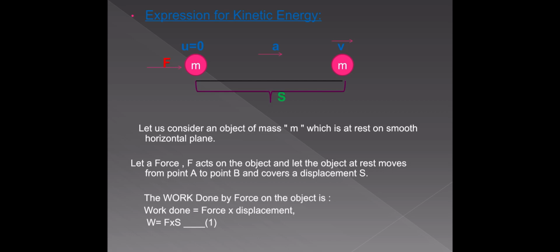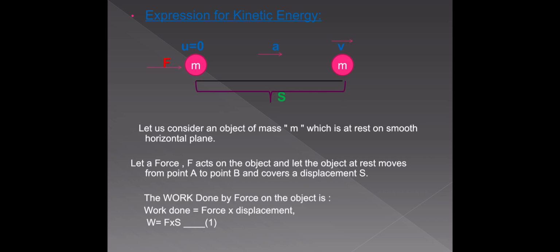So after moving some distance, after having some displacement s, let the velocity of the body be v. Okay, so let us find the kinetic energy of the body after it gains the velocity v. When the velocity of the body is v, let us find the kinetic energy of the body.